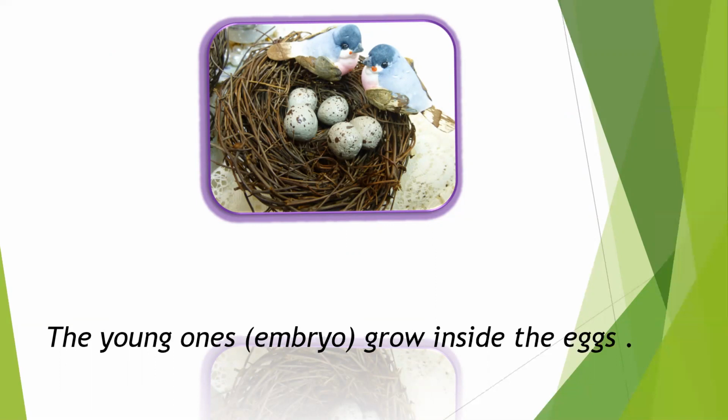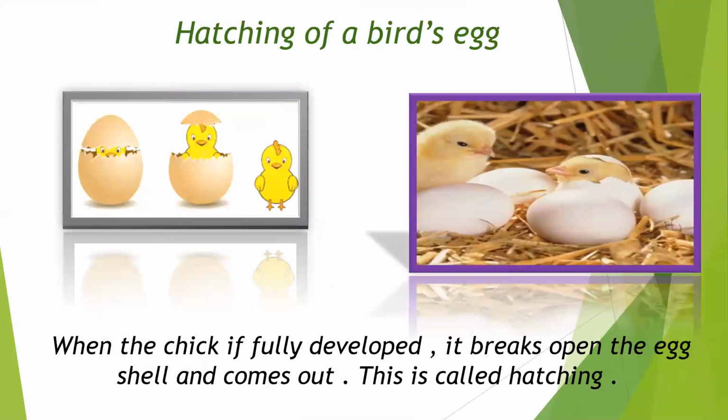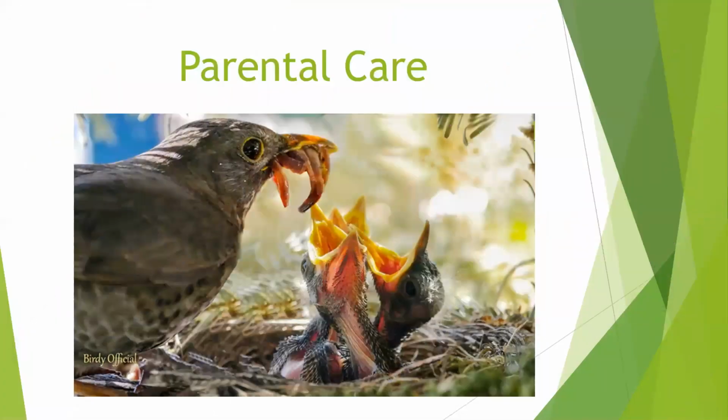When the young chick is fully developed, it breaks open the eggshell and comes out. This is called hatching. The parent birds feed and protect the chick till it can look after itself. The chick then grows into an adult bird.